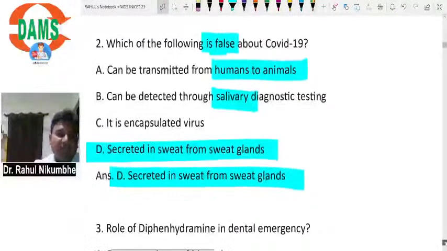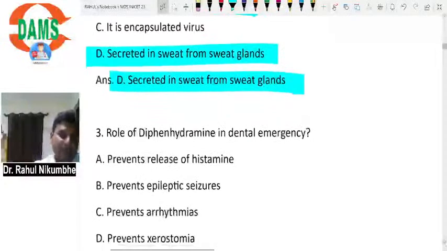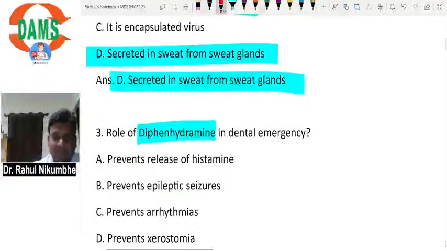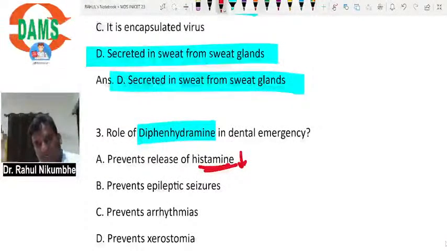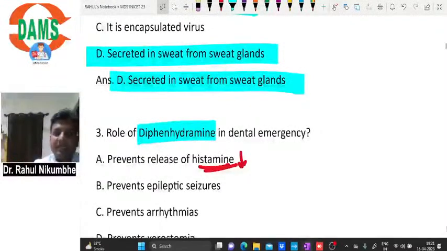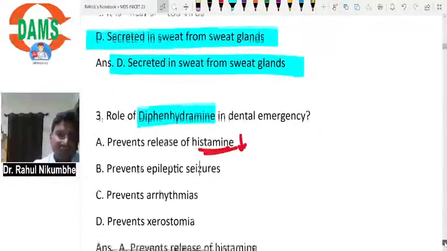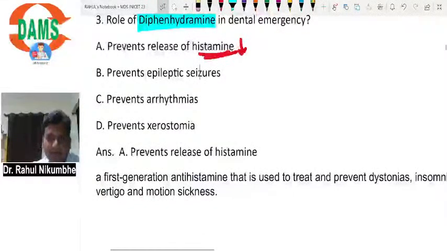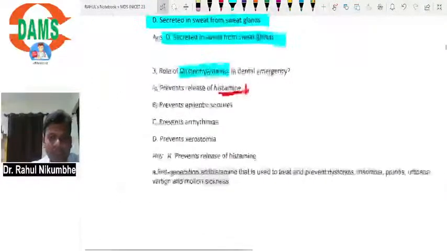role of diphenhydramine in dental surgery. This diphenhydramine is an antihistaminic, so it decreases histamine. It will prevent the release of histamine, and it has no role in epilepsy. It has no role in arrhythmias and xerostomia. This diphenhydramine is also used commonly in medicine if the patient has any allergic condition like urticaria. It is used for any allergy.